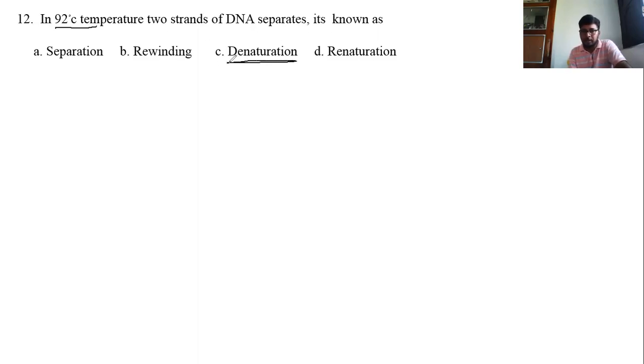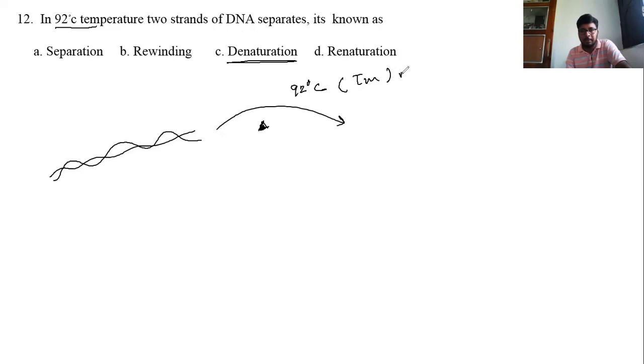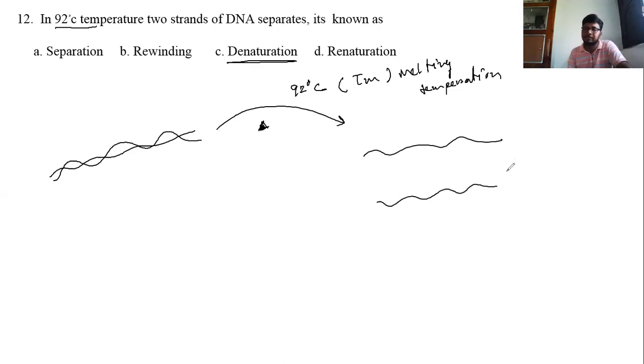denaturation of DNA. Here you have to remember that if we heat a double-stranded DNA, then after the melting temperature, which is 92 degrees centigrade on average, known as Tm or melting temperature, DNA starts unwinding, or denaturation, meaning the two strands get separated.